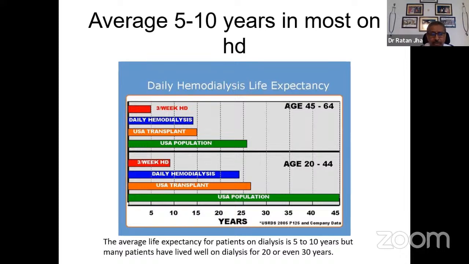It is reported that the average life expectancy throughout the world is about 5 to 10 years, but many patients will live on dialysis more than 20 to even 30 years. So it's not that people cannot live beyond 10 years. It all depends on many other associated comorbidities.